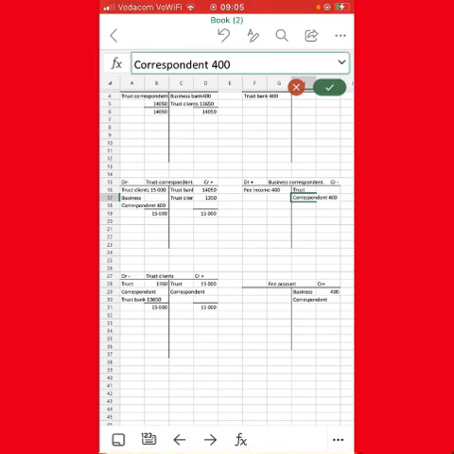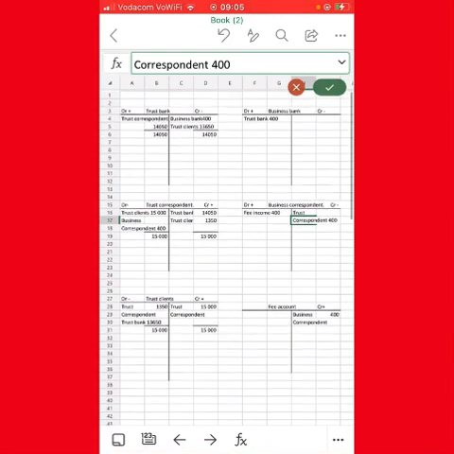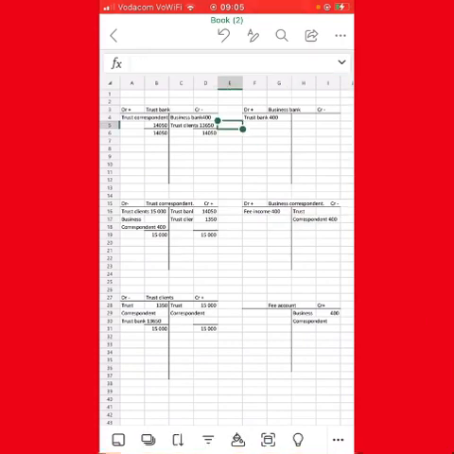So how much do we need? We need 13,650. That 13,650, we name it trust bank. That simply means that amount needs to reflect on the trust bank. Let's go to the trust bank. If you check the trust bank here, we have 13,650. So after that, we need to close our accounts because we are done with the steps.